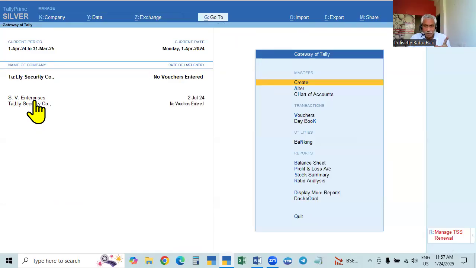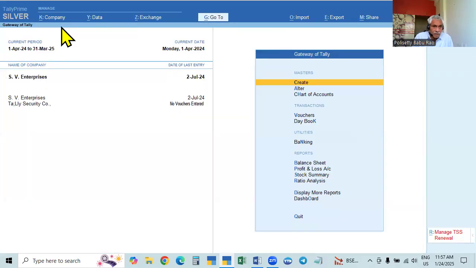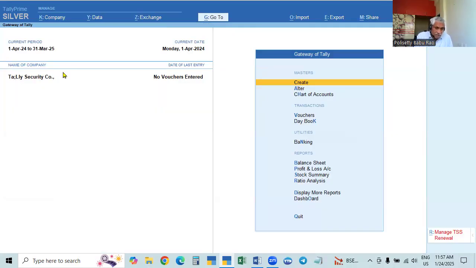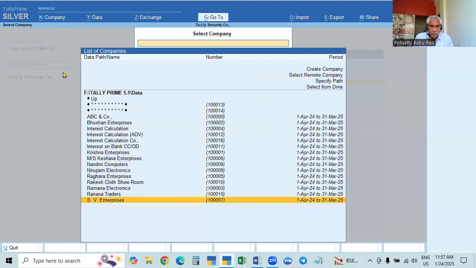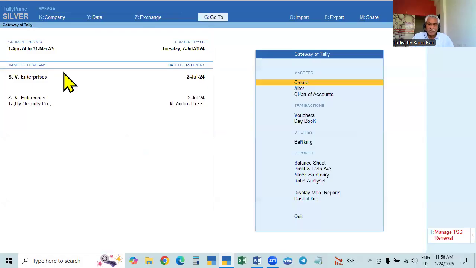Changed one, only one. Changed another one in this case. And in the same case, we will take up this also. This is not changed. We will go to control, this one. So here, now we will access this. Alt F3. This is SV Enterprises. So it will ask you only for the password. 1122, yes, 1122 we changed. So this is done.